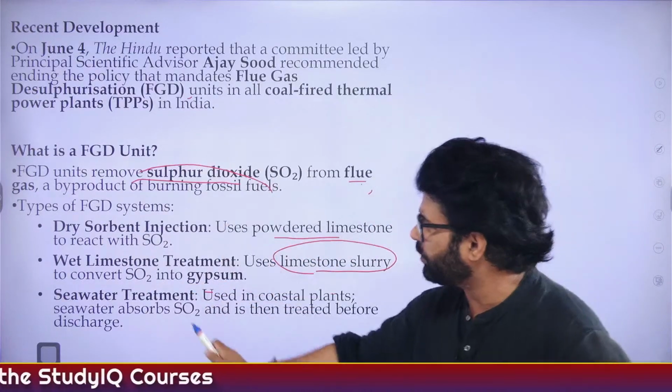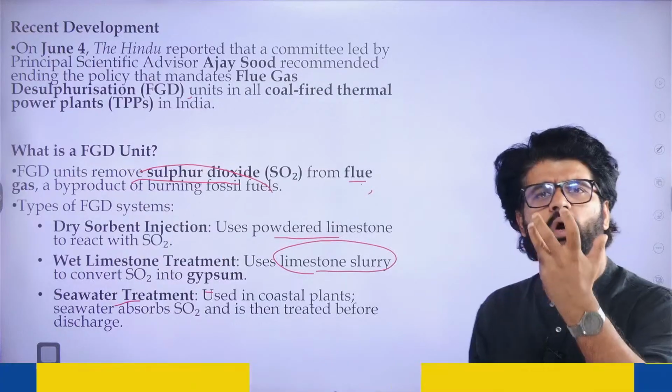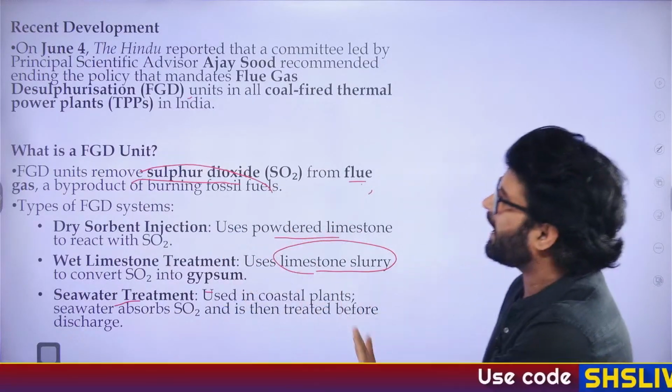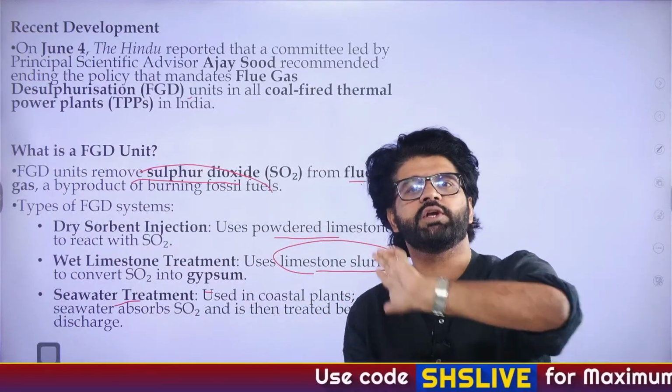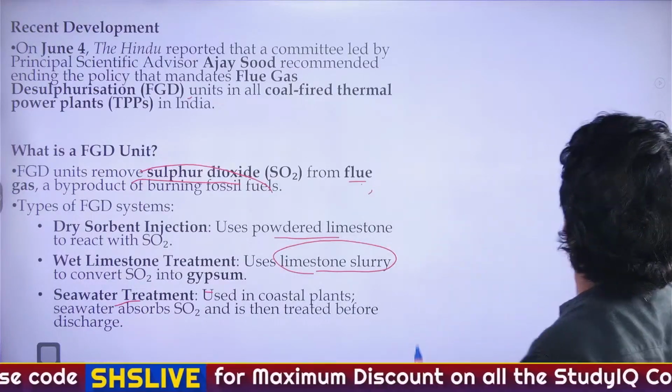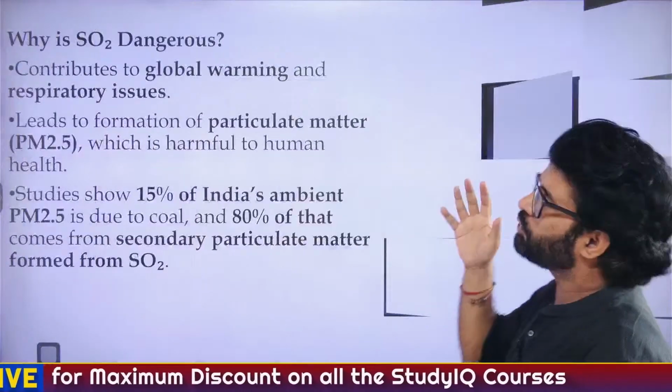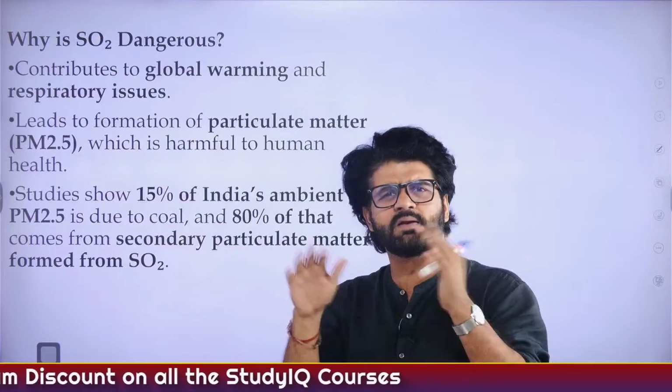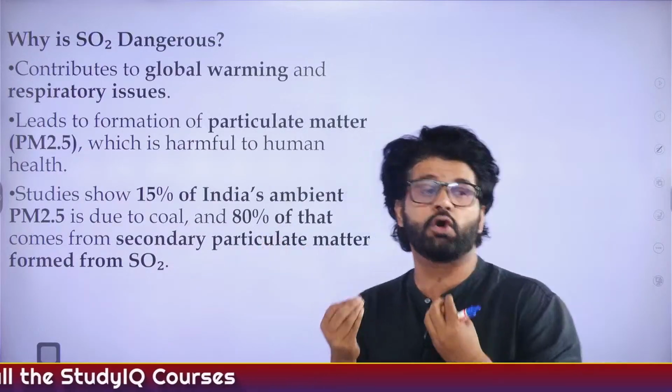Again, just listen to it like a story. Seawater is also used to absorb SO2. So these are the different mechanisms via which SO2 is removed by the flue gas desulphurization unit. Now the government says that thermal power plants don't need to use it and they can do away with it. Why? Because this is very costly.